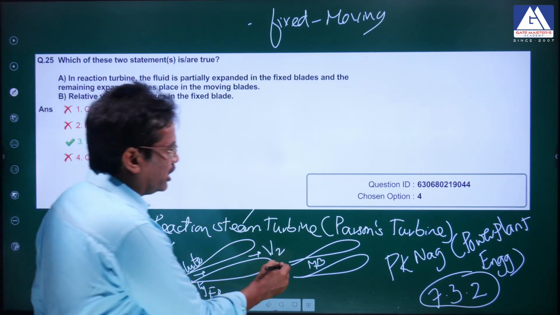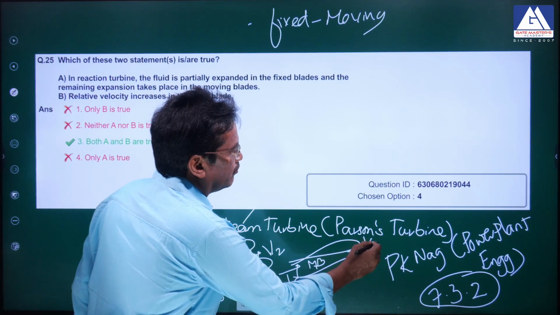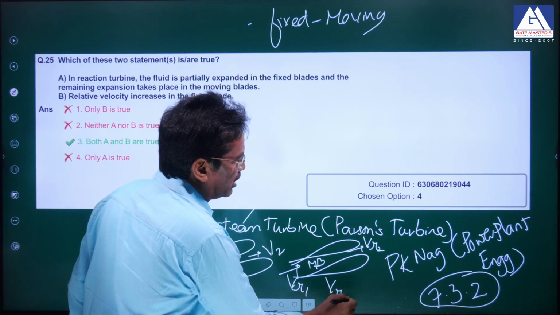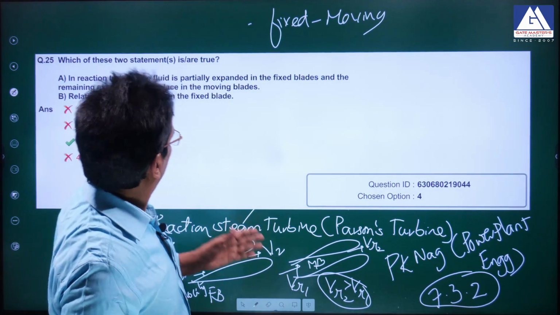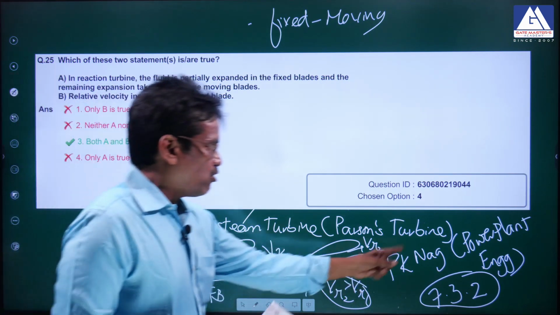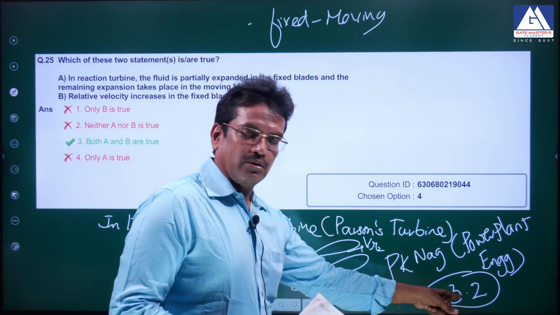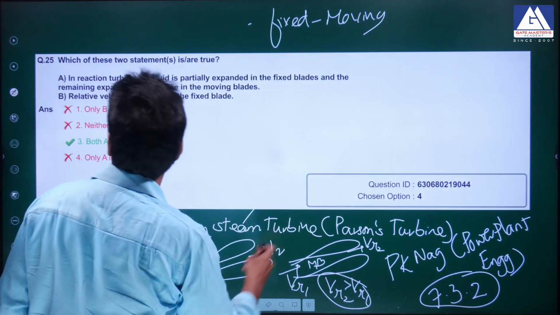Why does relative velocity increase inside the moving blade? Because there is a pressure drop. VR2 is greater than VR1 in the moving blade. So the answer is only A is true. Source is P.K. Nag Power Plant Engineering, 7th chapter, 3rd topic. This turbine is also called the Parsons turbine.